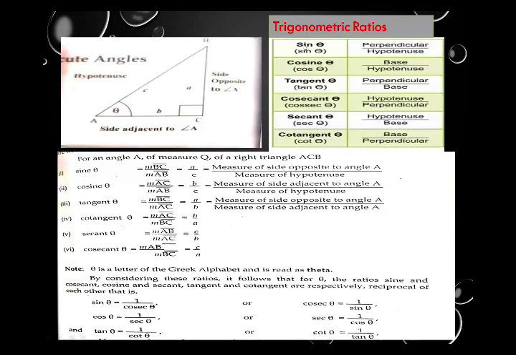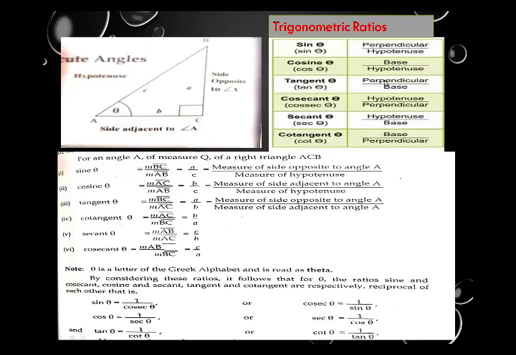Look here, sine. If sine is perpendicular upon hypotenuse, then cosecant is the inverse of sine, that is hypotenuse upon perpendicular. Cosine or cos, if this is base upon hypotenuse, its inverse is secant or sec, that is hypotenuse upon base.